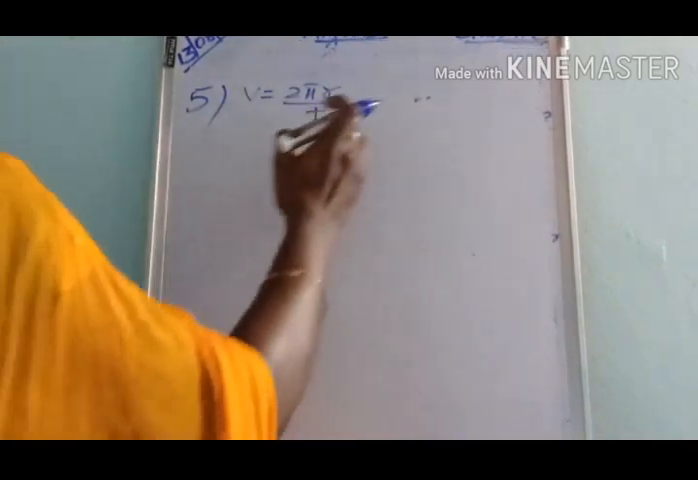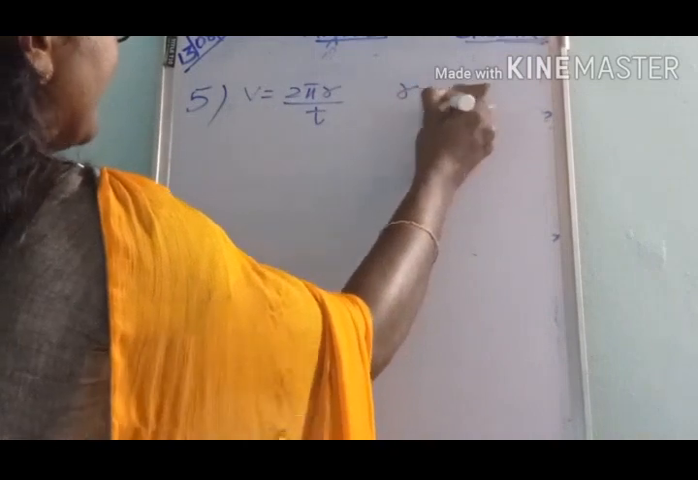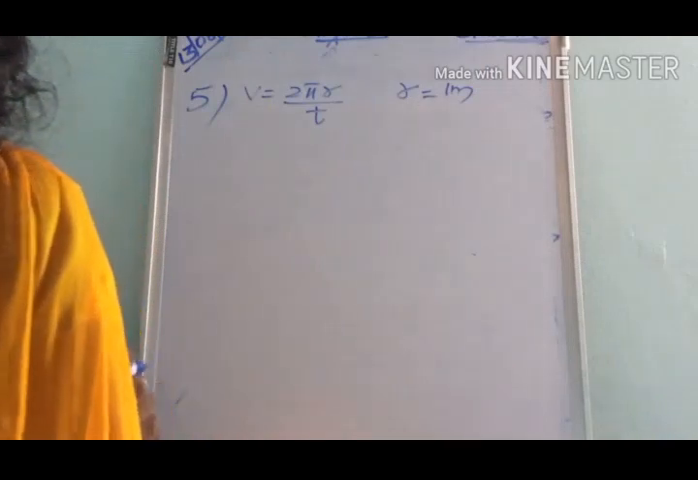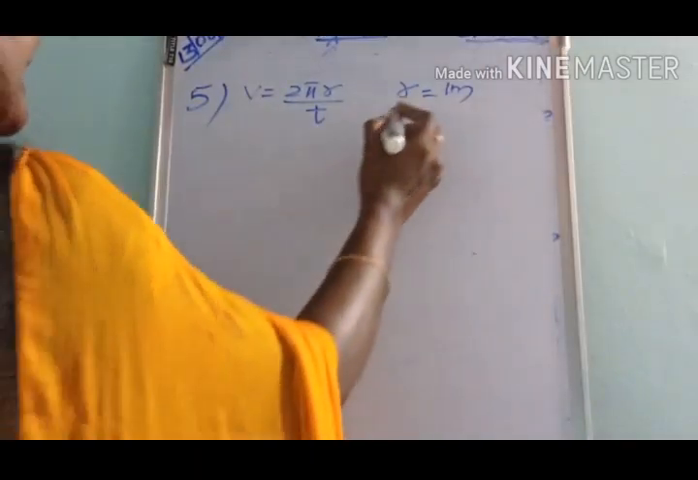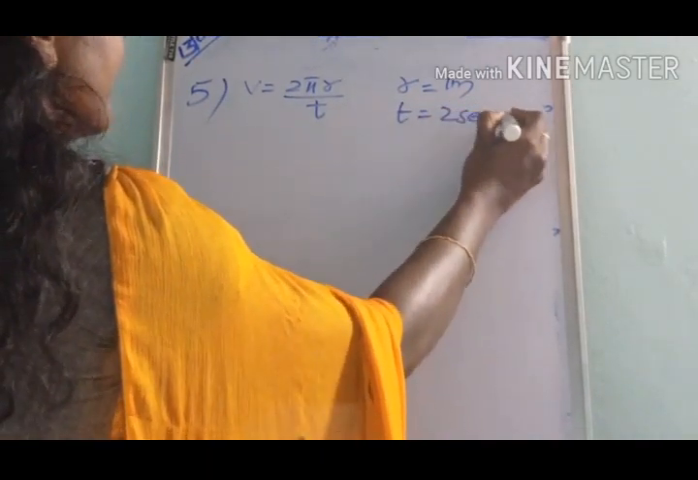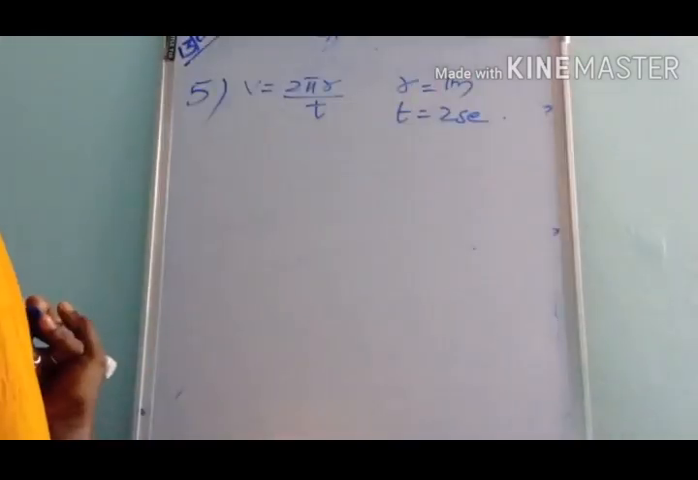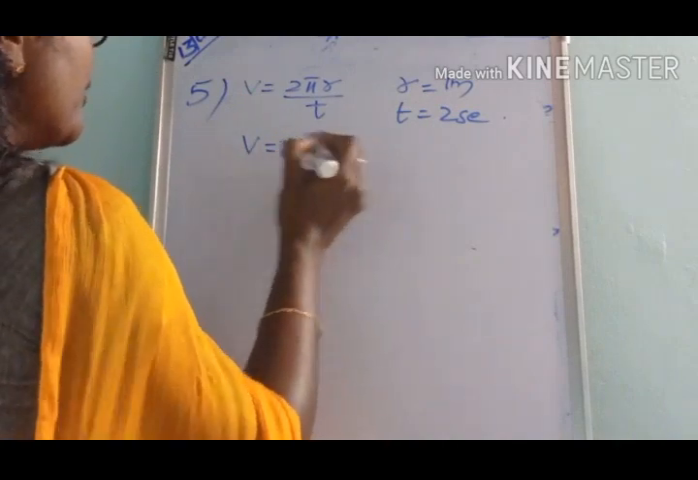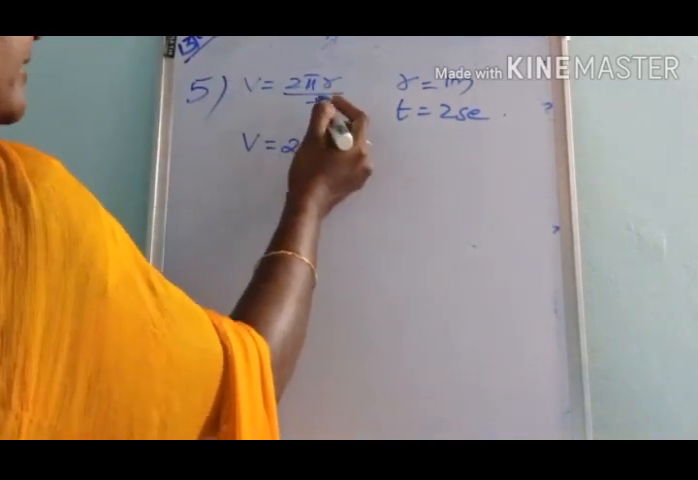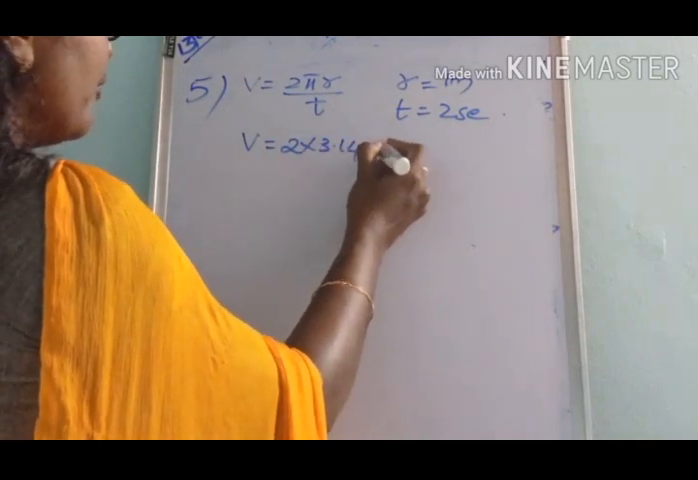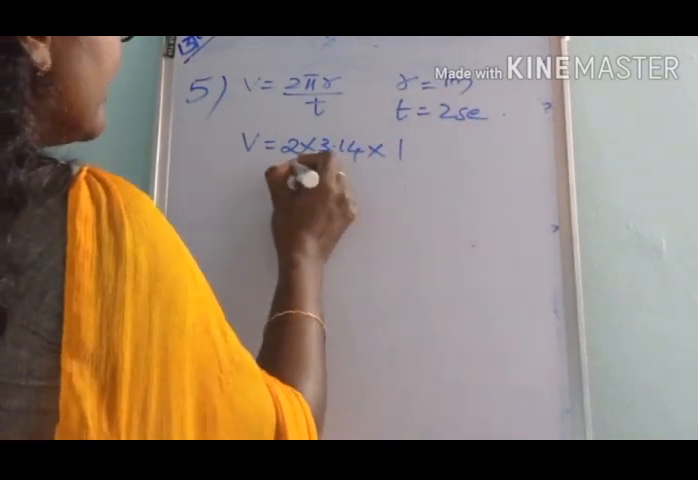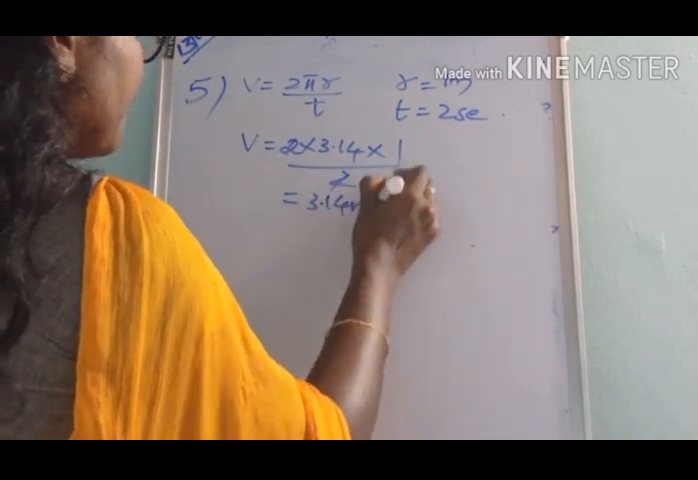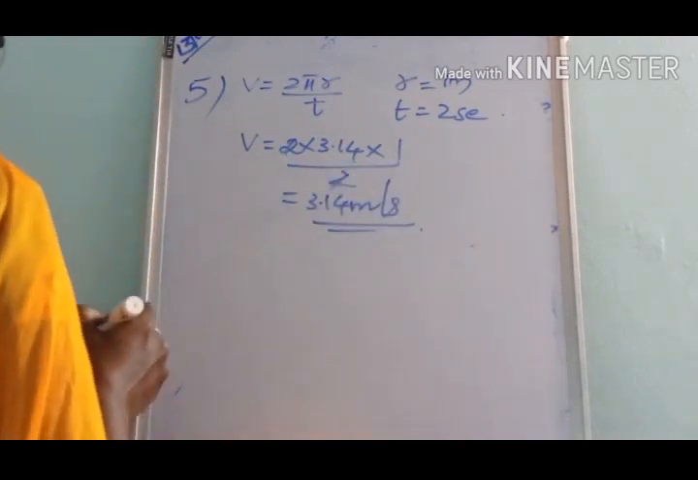V is equal to 2 pi r by t, where r represents the radius. Here the radius is given as 1 meter, and the time t is given as 2 seconds. Then how can we calculate the speed? V is equal to 2 into pi, which is a constant. Its value is 3.14, into radius, which is 1, then divided by 2. So we got 3.14 meter per second. This is the speed of the object.